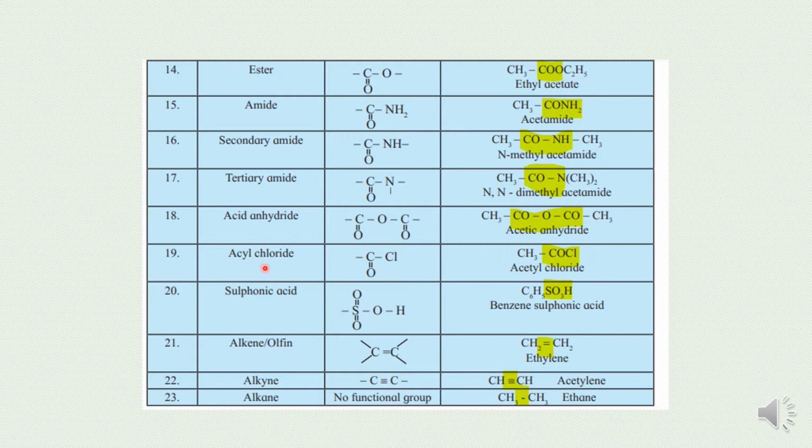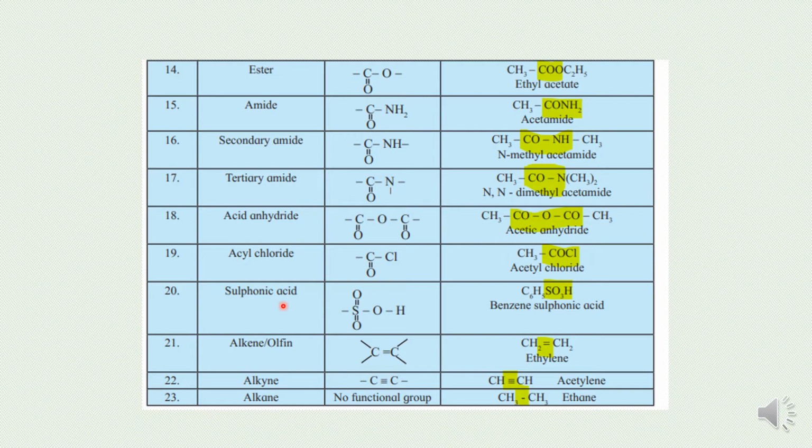Now, acyl chloride. Acyl chloride is COCl. When one hydrogen is replaced from CH4 and COCl is attached, the acyl chloride group is attached. In some books, the name of acyl chloride is also acid chloride. This is the same group, children. Because the name is chloride, you will compulsorily get a Cl atom only. You will not get any other halogen atom.